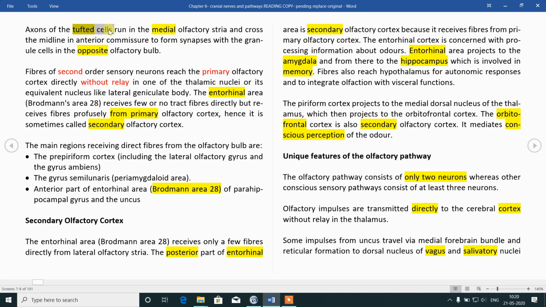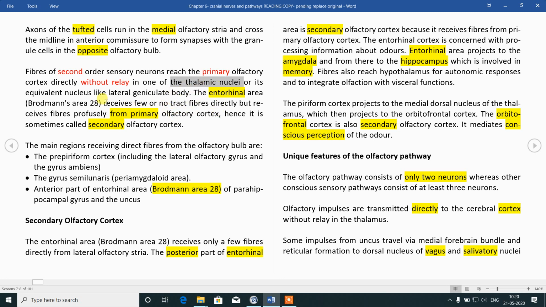Tufted cells, axons. We have seen 4 types of cells in the olfactory bulb cortex. Out of them, the tufted cells send their axons to the opposite olfactory bulb. The fibers will run through the medial olfactory stria. It will cross the midline via the anterior commissure and synapse with the opposite olfactory bulb cortex. So you have seen that the second order neurons directly reach the cortex without relay in the thalamic nuclei. They don't relay, they directly reach the cortex.